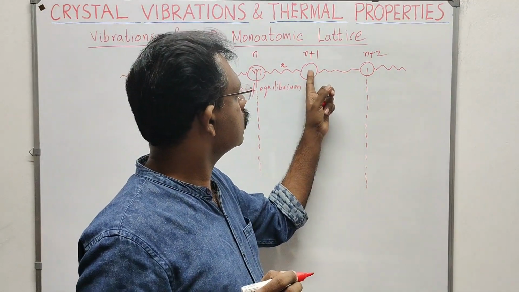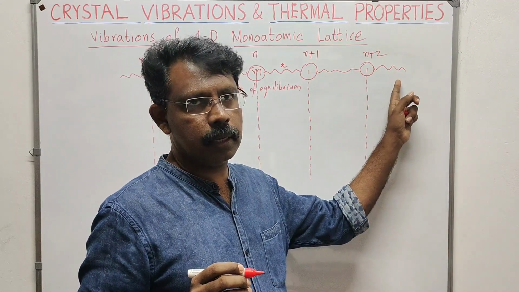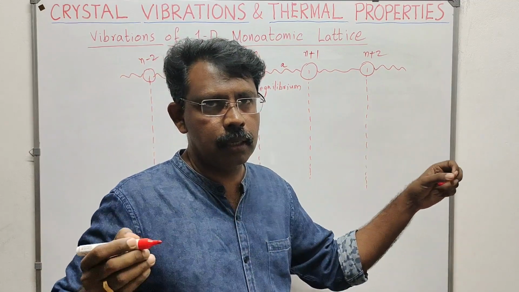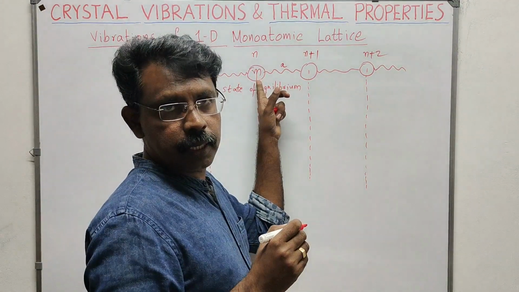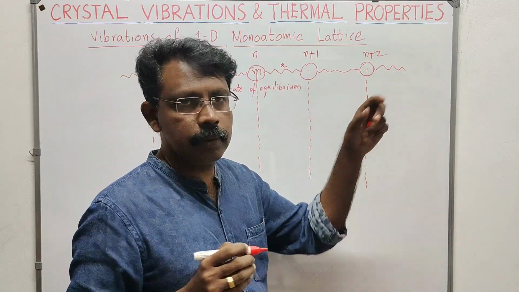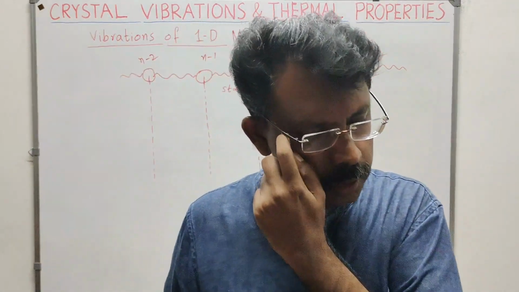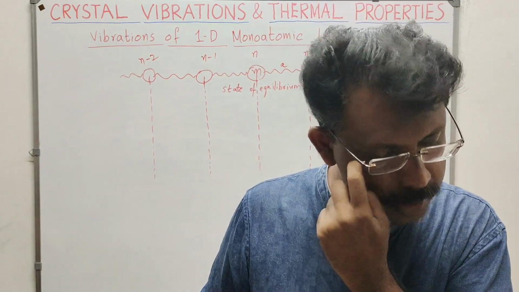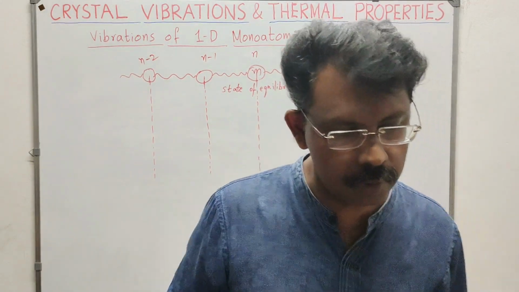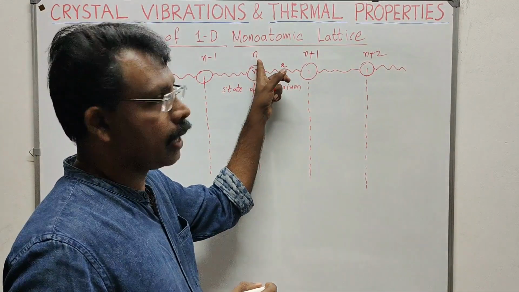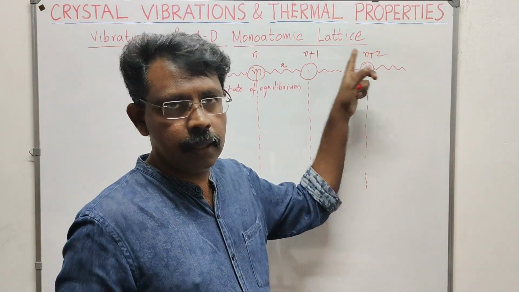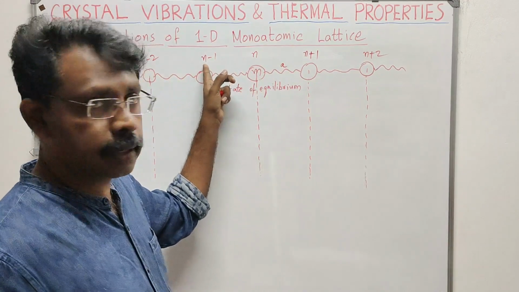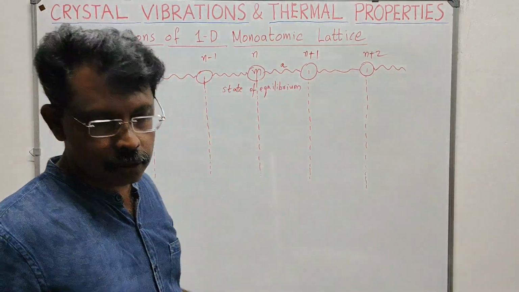So the same distance will be there between the second atom and the third atom, because it is a crystal and the atoms are equally spaced. So there are two things: m is the mass of each atom and a is the distance between each of these atoms. So the corresponding x coordinates of the atoms are given by na for this one, (n plus 1)a, (n plus 2)a. The coordinate of this atom is (n minus 1)a, this one is (n minus 2)a, like that.